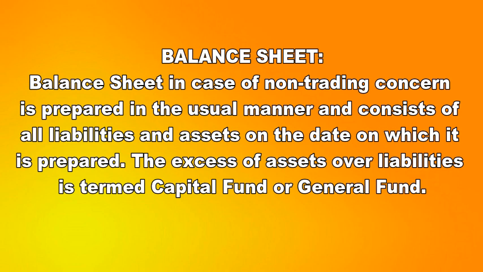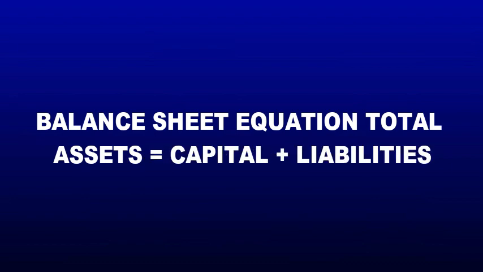The difference, the excess of assets over liabilities, is termed as capital fund or general fund. Either of the terms can be used. Now while preparing balance sheet, we learned that under all circumstances, total assets of a business will always be equal to capital plus liability. So the accounting equation proves good here also. The formula for preparing the balance sheet is as follows. Total asset is equal to capital plus liabilities.